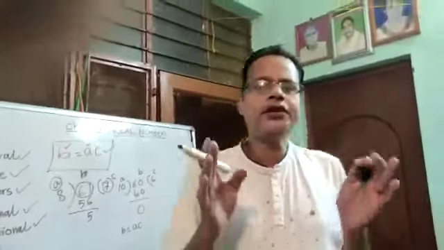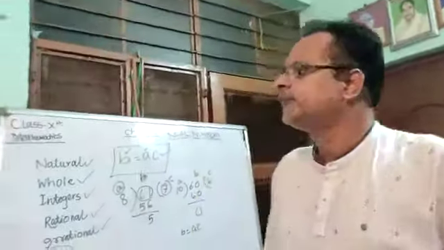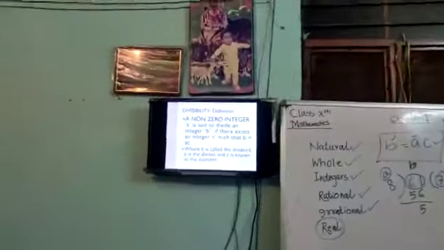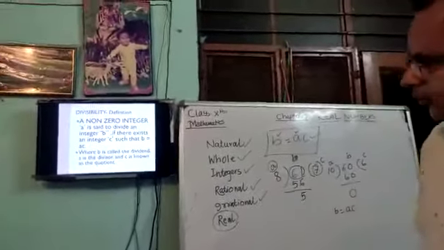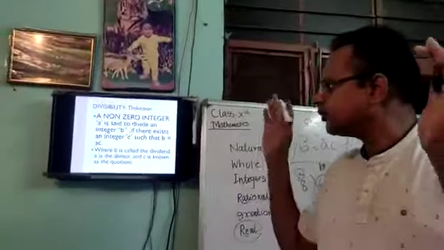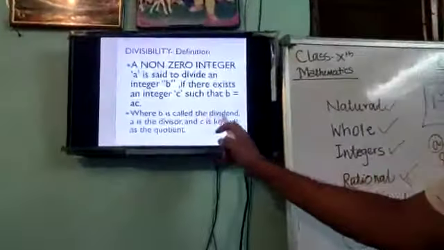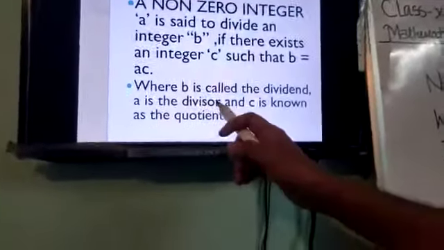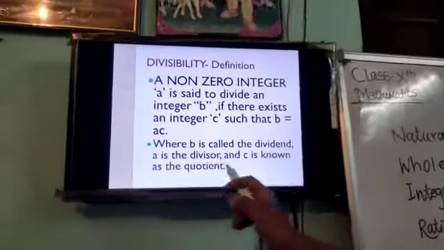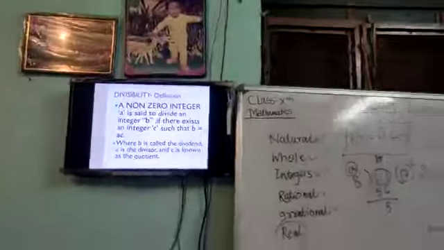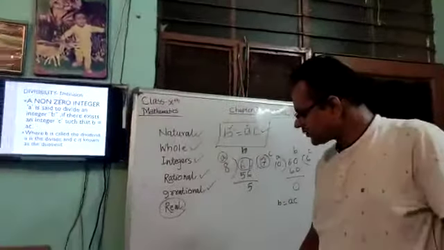So for the divisibility of two numbers, if the relation b is equal to ac is satisfied, then we can say b is divided by a, where b is called the dividend, a is the divisor, and c is known as the quotient.